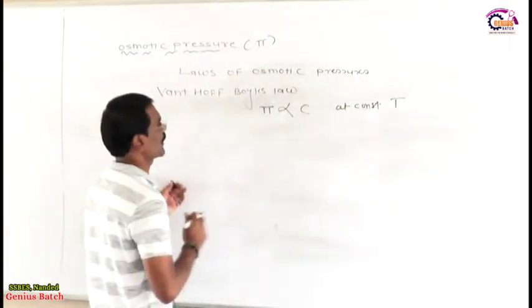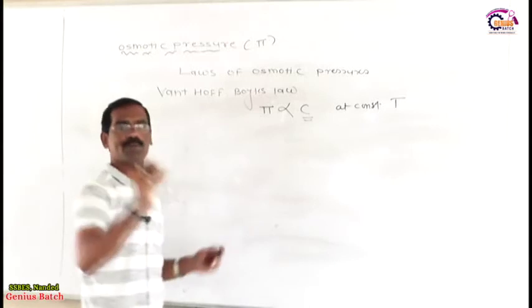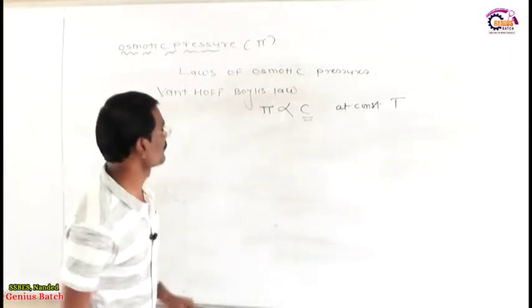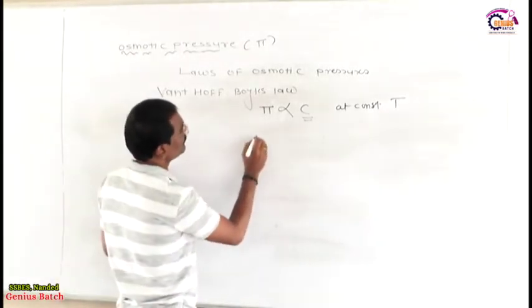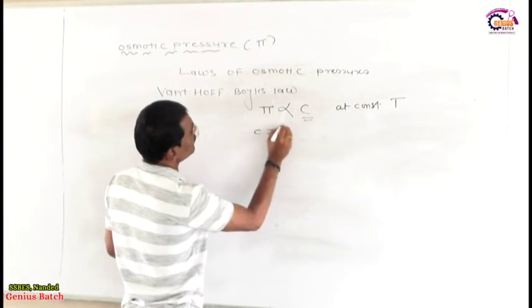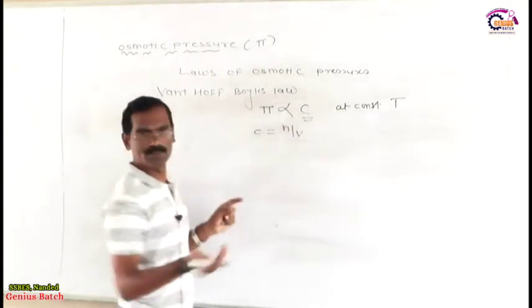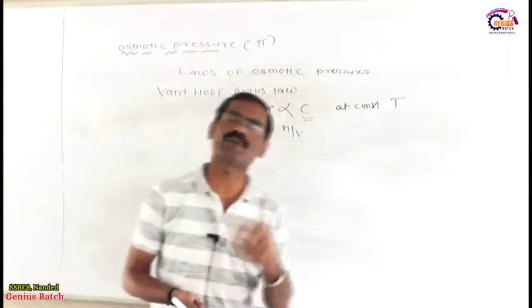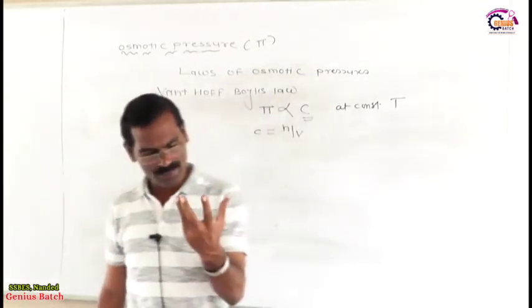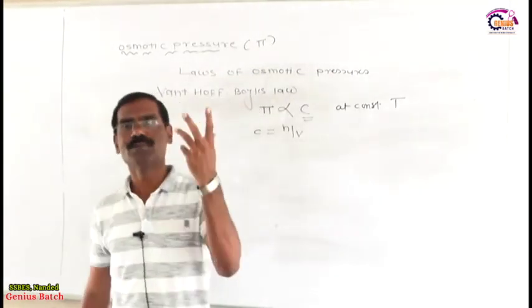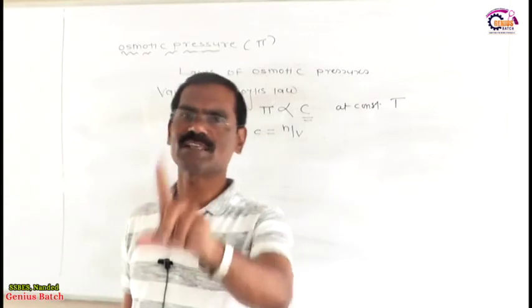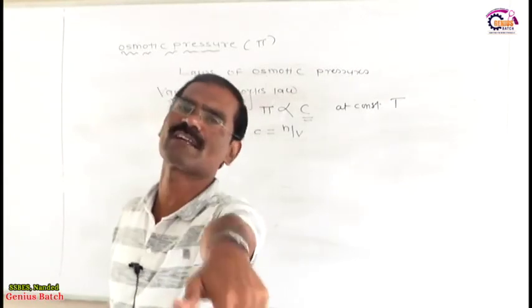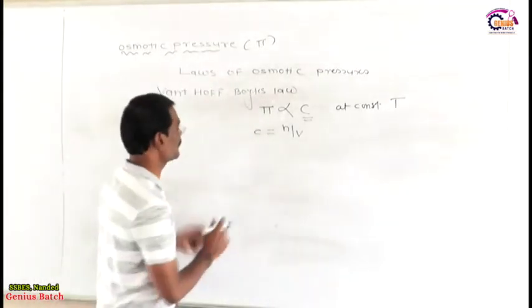What does this mean? You know very well that concentration is nothing but the number of moles divided by the volume of solution, because we already discussed the meaning of molarity. The molarity of a solution is defined as the number of moles of solute present in 1 liter of solution. Number of moles divided by volume of solution means concentration.